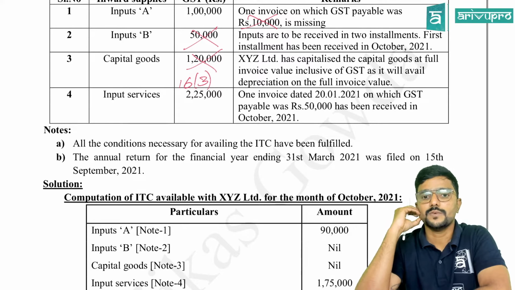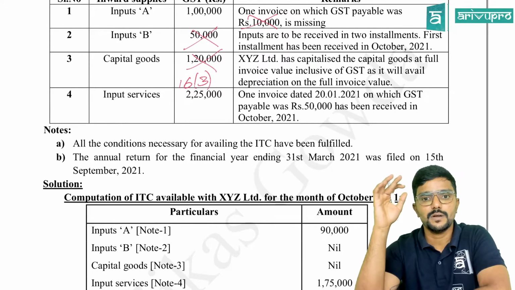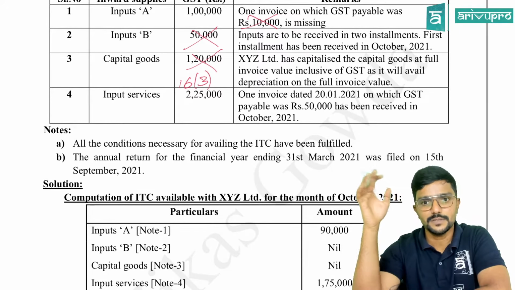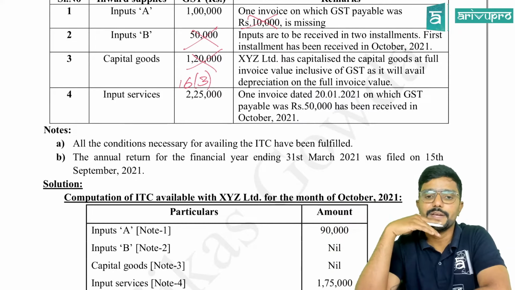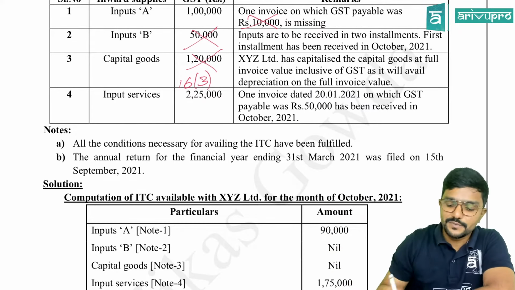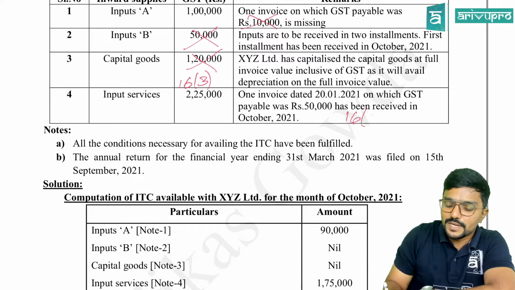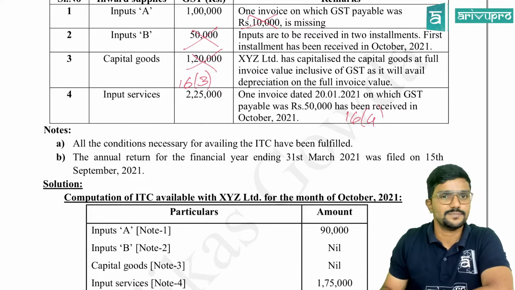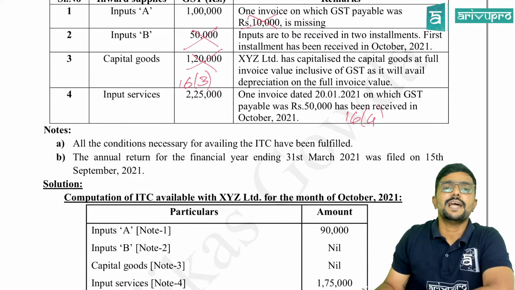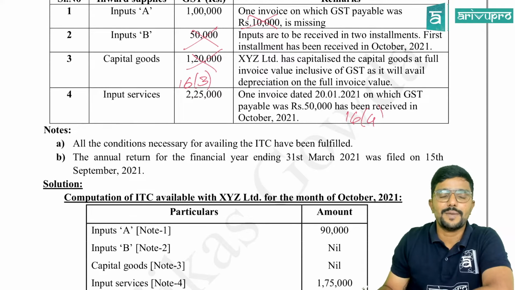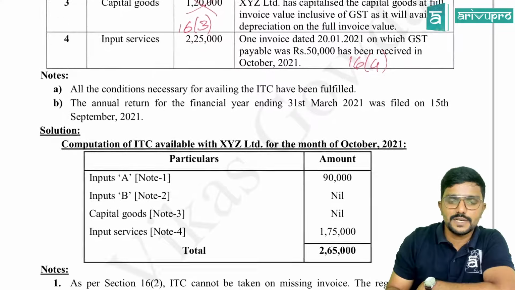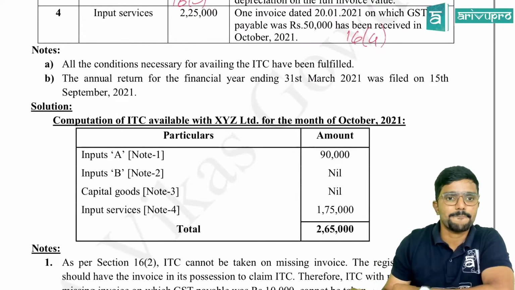For this we need to check 16(4) to see whether the time limit is still there or not. 16(4) gives the deadline, the maximum time within which ITC can be claimed. We will cross-check whether time is still available or not.